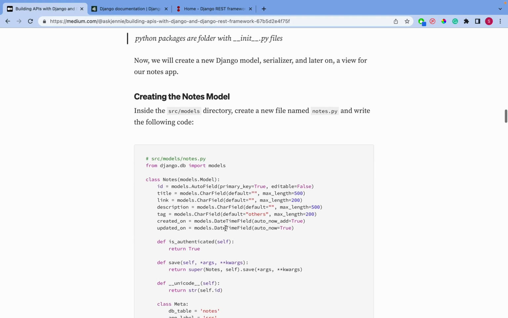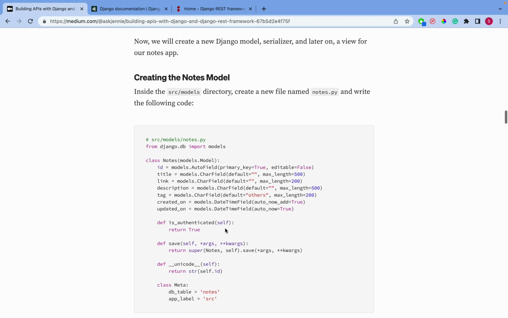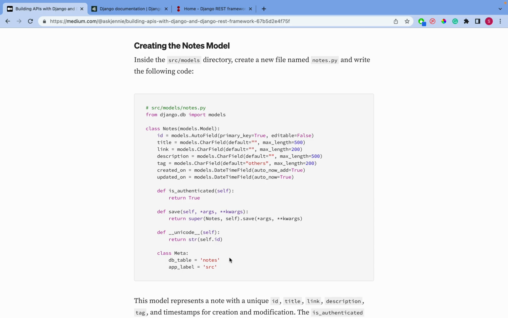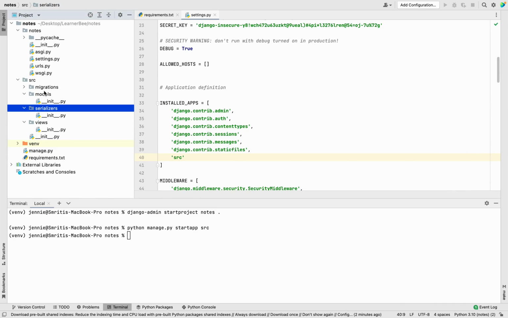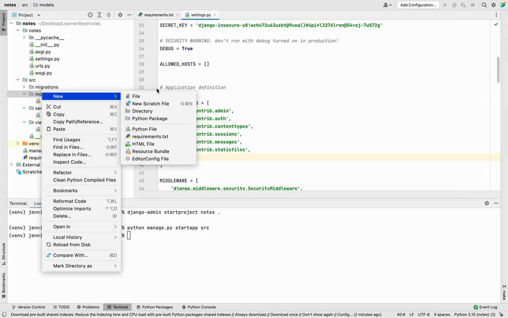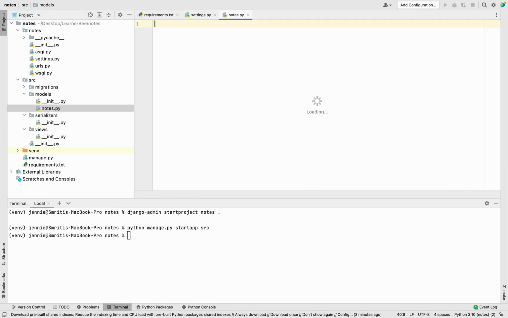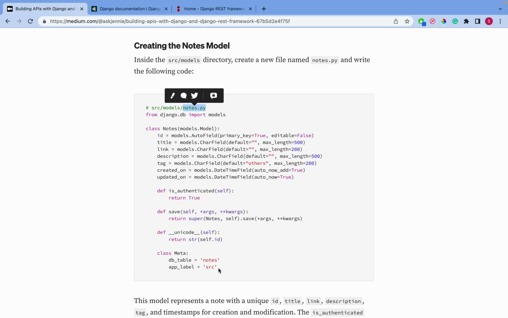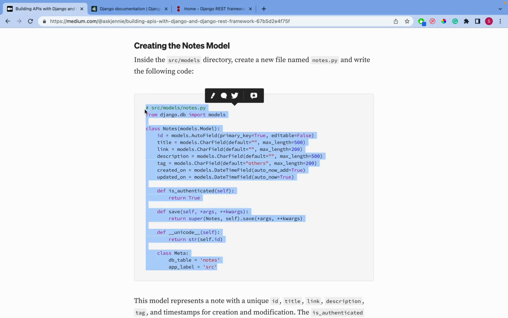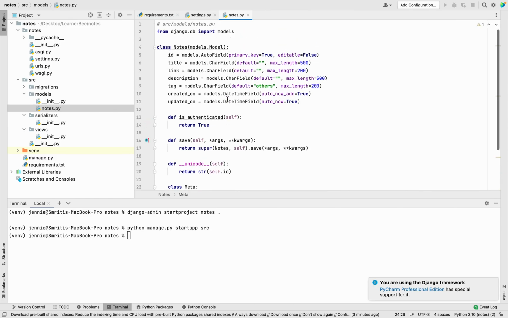So now I have to create a model for notes. What I'm going to do is create an API where I can store my notes, right? So we have to create a table for storing my notes, and this is going to be my model representing the table. So I have to create notes.py inside models. And then we have to add this to it.